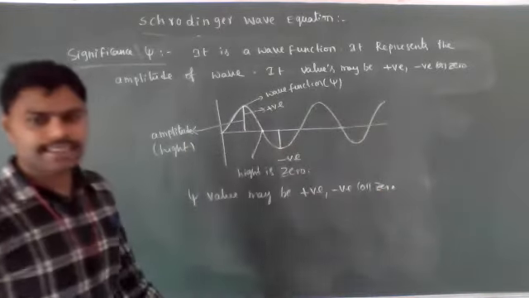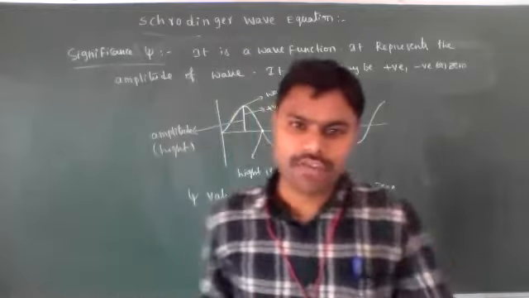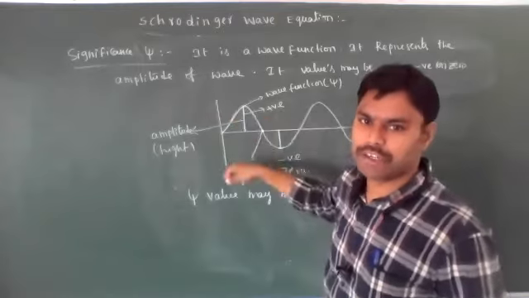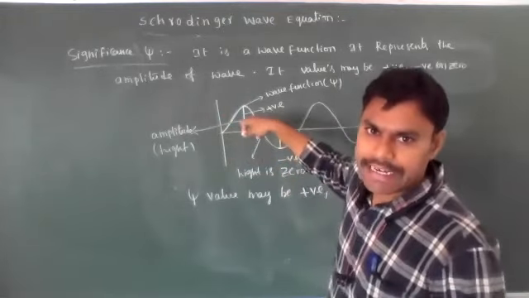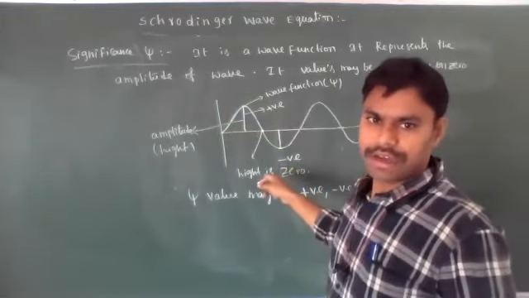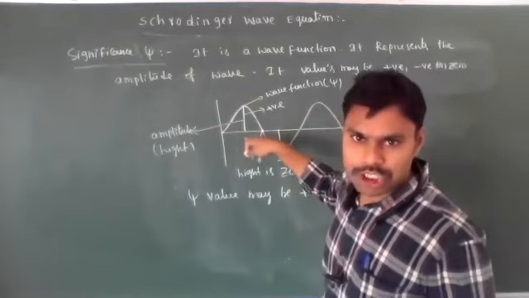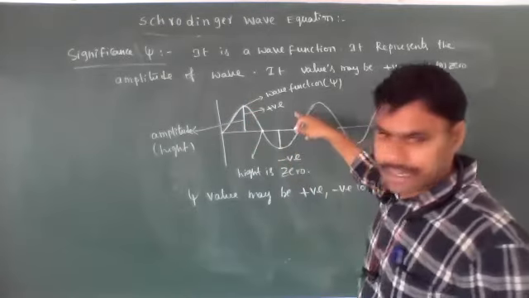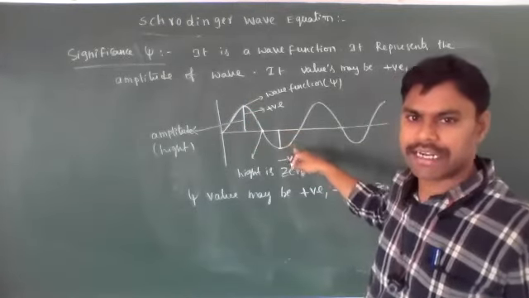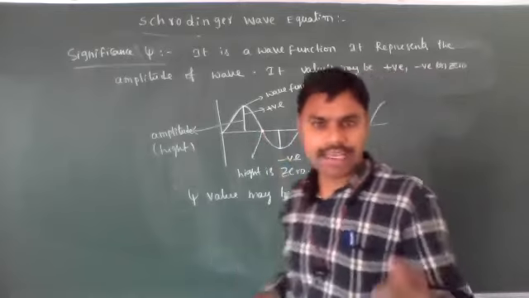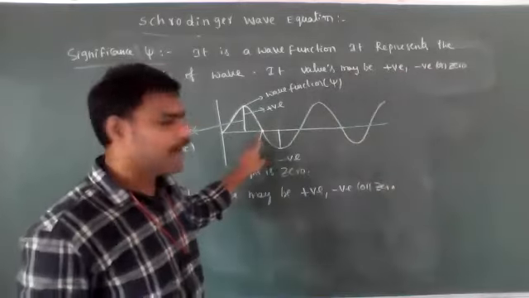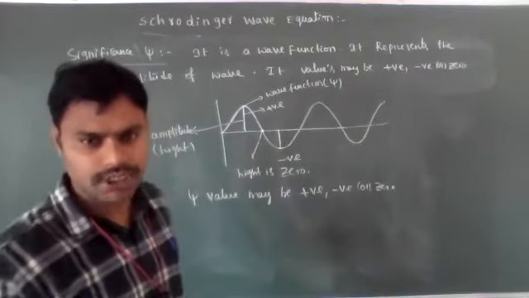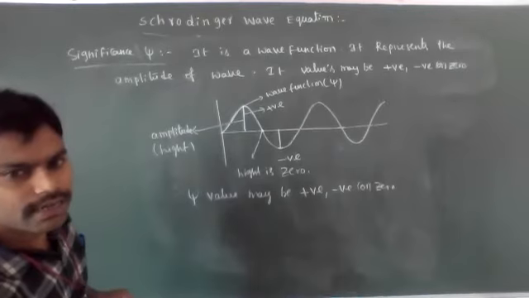Generally, we call psi the wave function. That wave function represents the amplitude of wave. Amplitude of wave means the height or depth of wave. When it is on the positive side of the coordinate axis, the psi values are positive. If it goes down to the negative side, then psi values are negative. On the coordinate axis, the height becomes 0, so the psi value becomes 0. So that is the importance of psi. Understood? Clear?